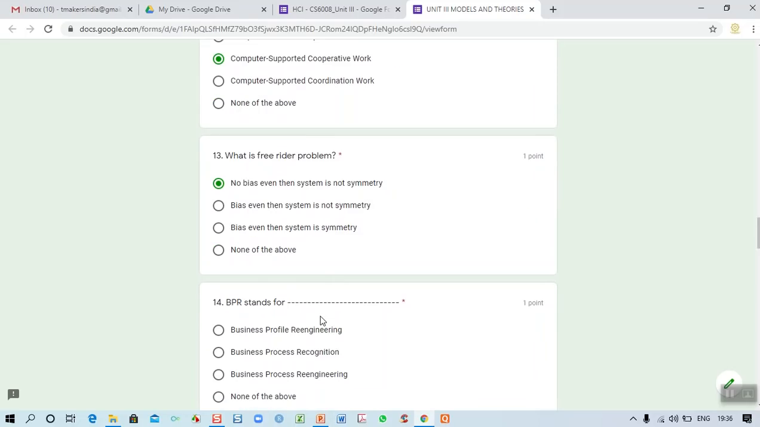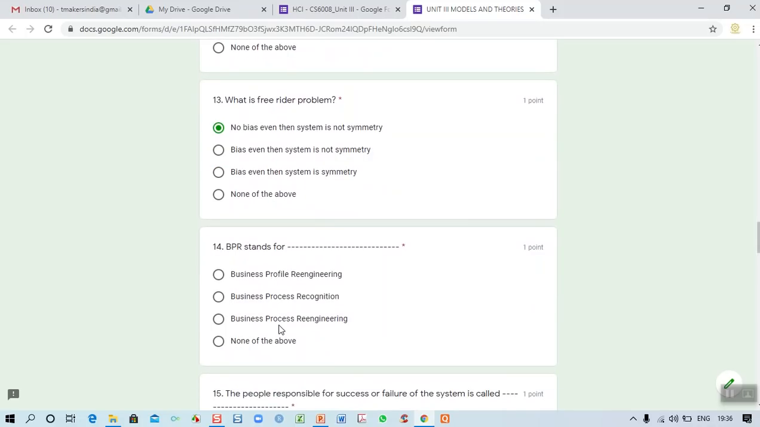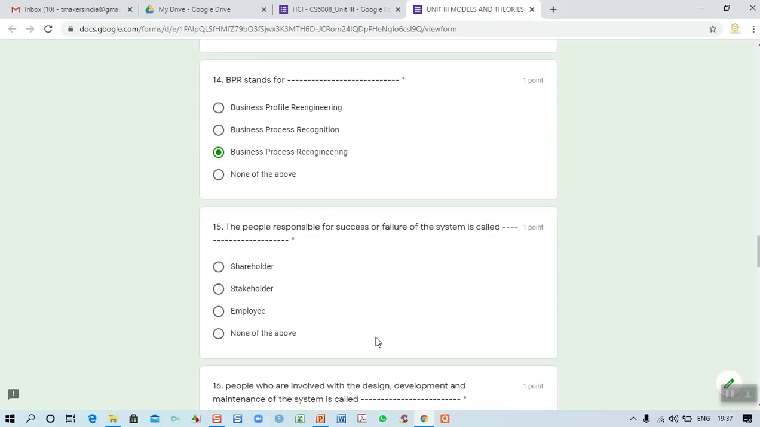Then the 14th question, BPR stands for. BPR is nothing but business process re-engineering. I told you what is the meaning of re-engineering also. And the 15th one, the people responsible for success or failure of the system is called, who is the responsible person? 15 is a stakeholder.